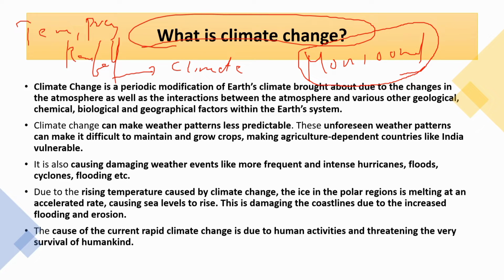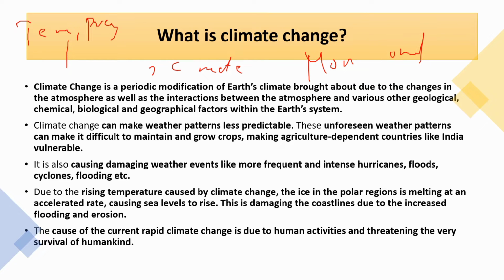Then we must know what climate change is. A standard definition is always useful to write in your examination. So what is climate change? Climate change is nothing but a periodic modification, a modification in the climate over a period of time, mainly brought about by geological, chemical, biological, and geographical factors. But the most crucial factor causing the contemporary climate change is anthropogenic. Humans are altering the climate.